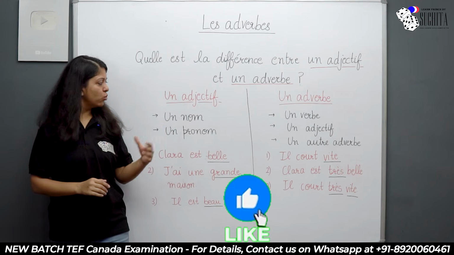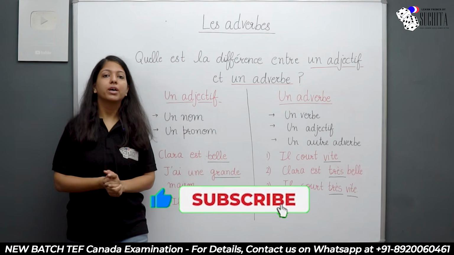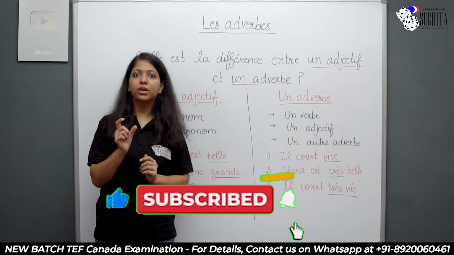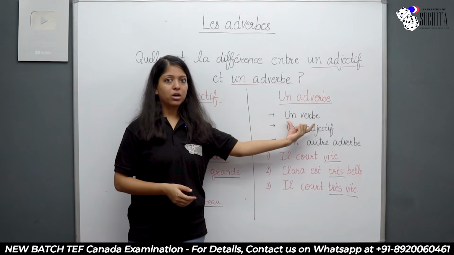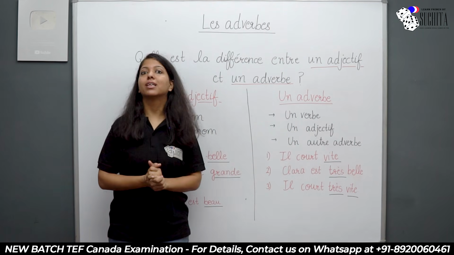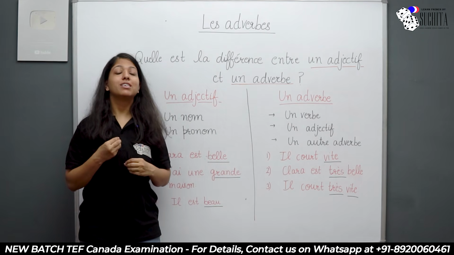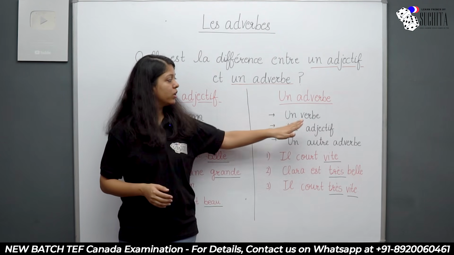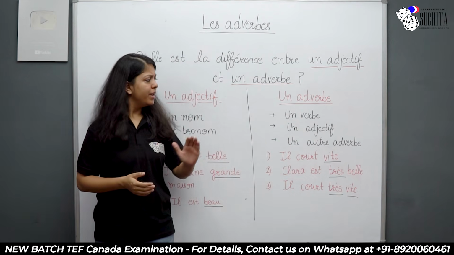Now that we have understood what exactly is an adjective, let's understand what is an adverb. Now adverb is a word which tells you the meaning of a verb, an adjective, or another adverb. Okay, adverb is a word which tells you the quality of verb, adjective, or another adverb. Let's look at it